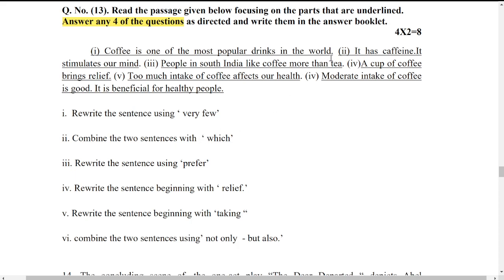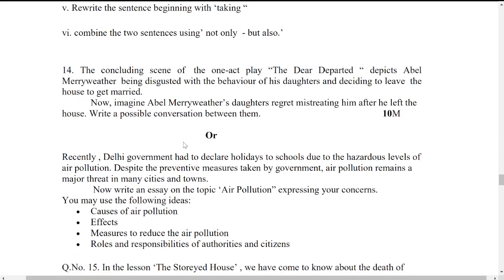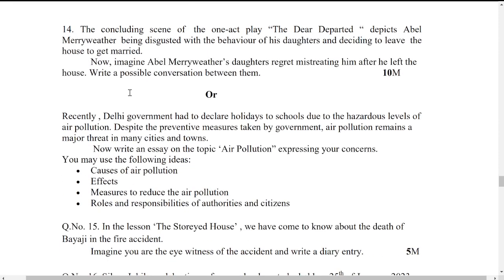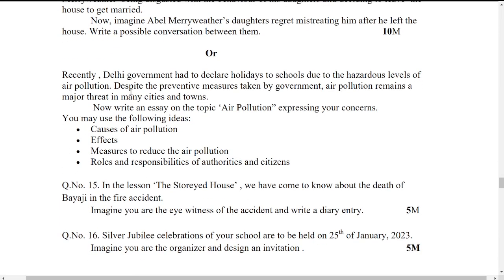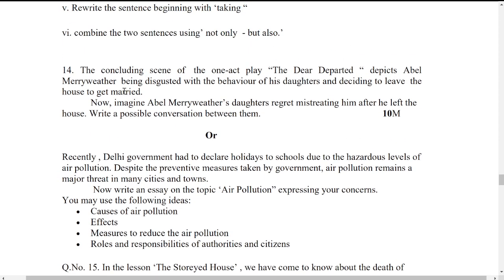So you have to change the sentence using which. So this is how you have to change any 4 of the sentences. Next, coming to the important section here. This is what we were discussing as the important one. This is all nothing but major discourse.